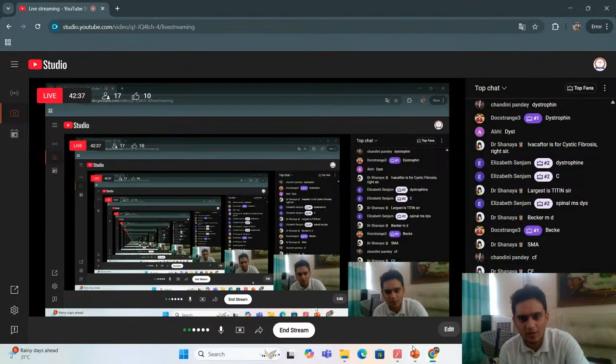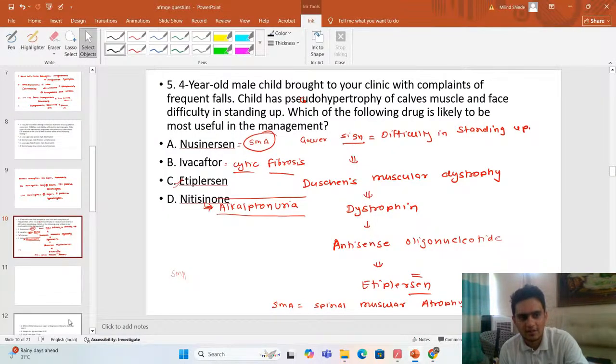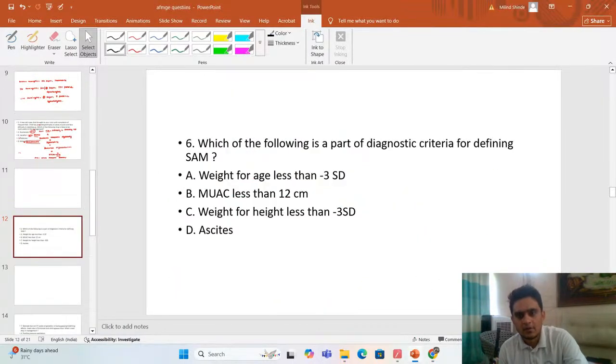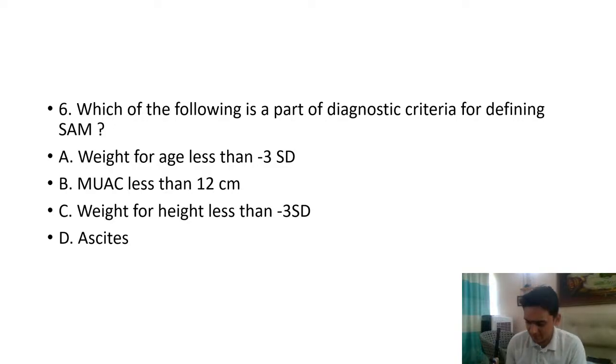Now let's move on to the sixth question of our discussion. Now again, this might sound like an old question, but with a little bit of a twist. The question says, which of the following is a part of diagnostic criteria for defining SAM? Weight for age less than minus 3 standard deviation, MUAC less than 12 centimeter, weight for height less than minus 3 standard deviation, or ascites.